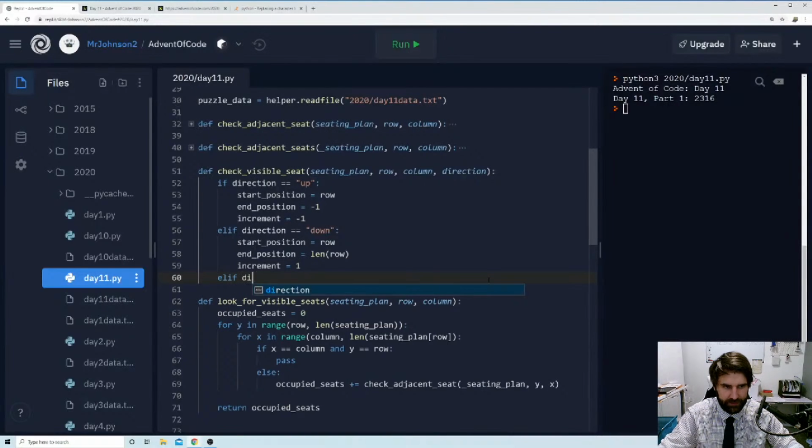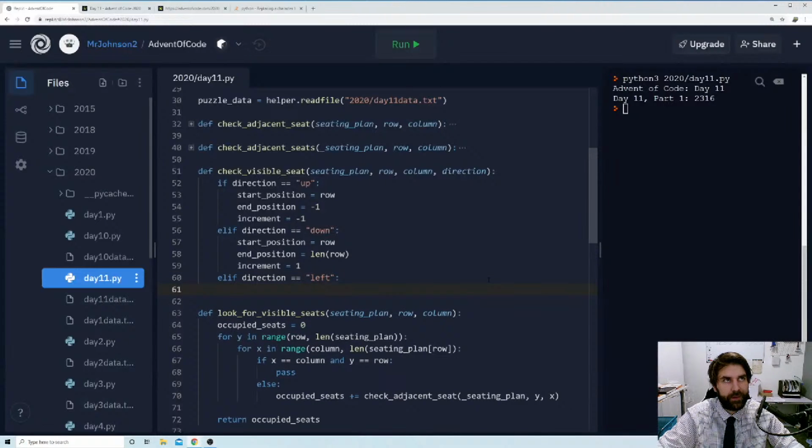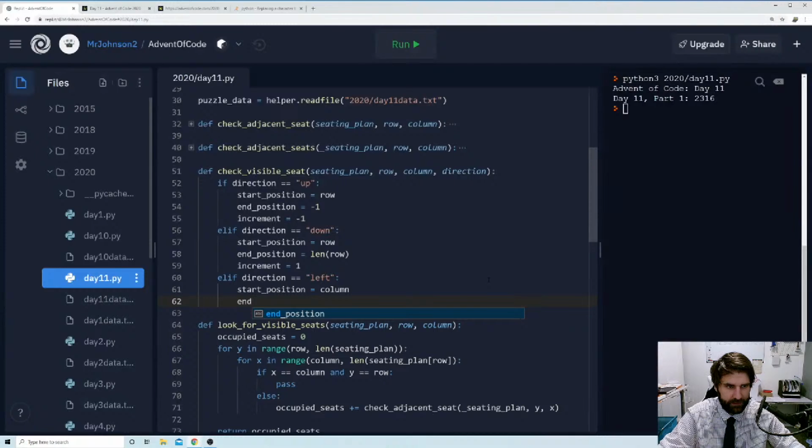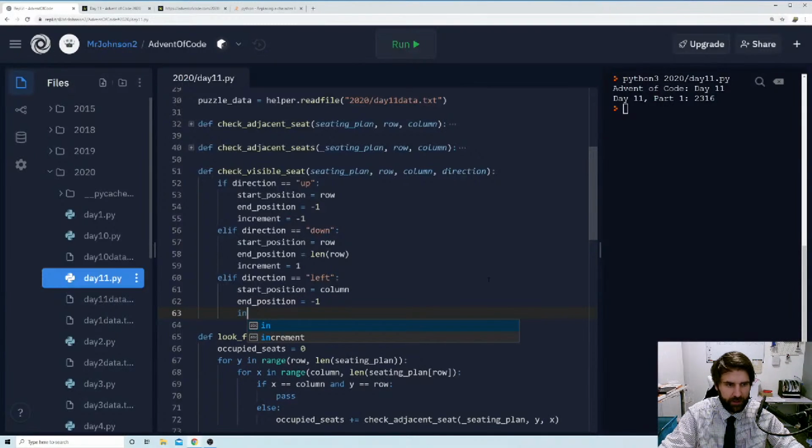If our direction is equal to left, if we're going left, then we're going to start at our column, and we are going to end at -1, and we're going to say our increment is also -1.